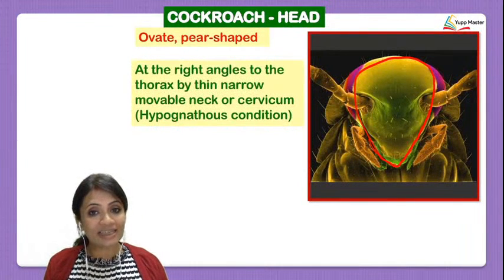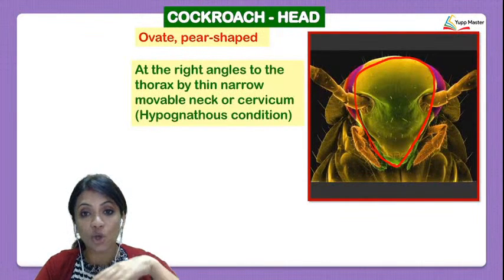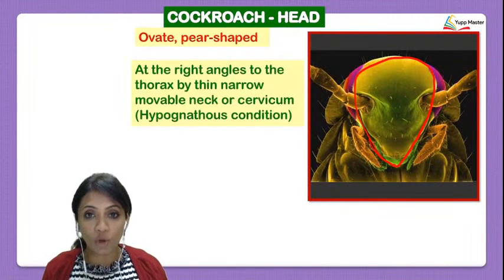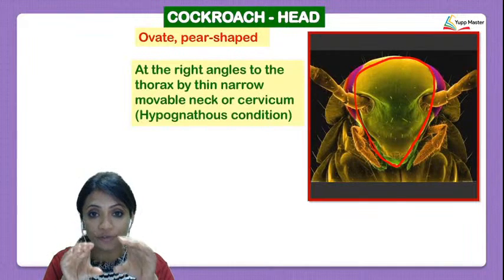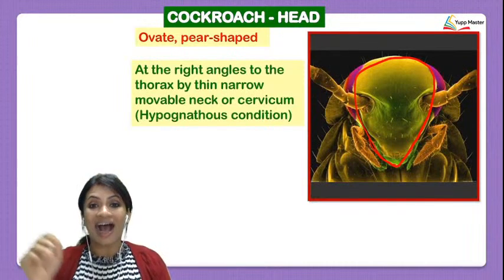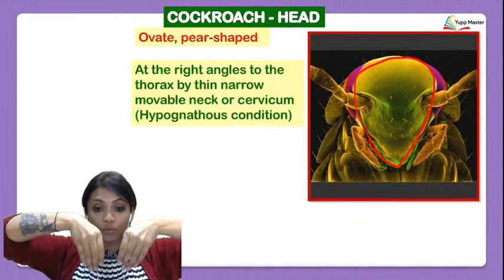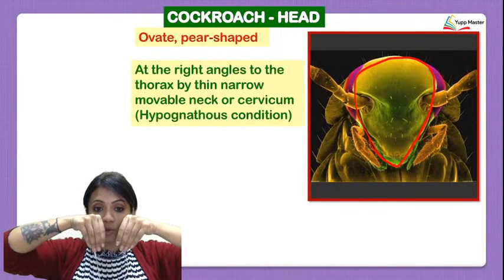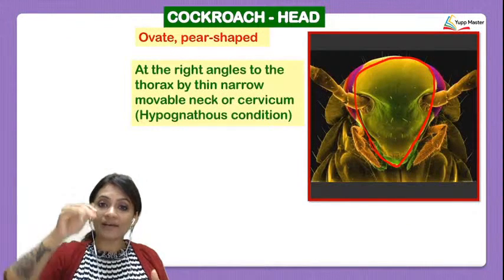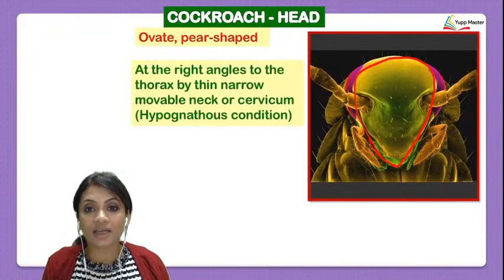Then, we can see that it is at right angles like we just said, and not only that, it is also going to have a jaw. When we talk about ourselves, where is our jaw and how does our mouth open? Our mouth opens right in the front, open and close. How do cockroaches open their mouth? It goes downwards, and the mouth opens below like this. Because they have a downward located jaw, you may call that a hypognathous condition.